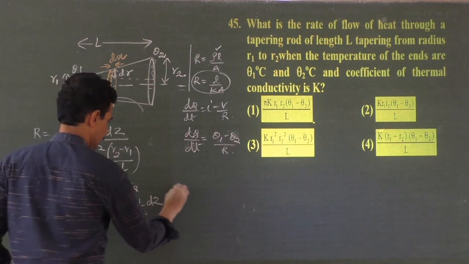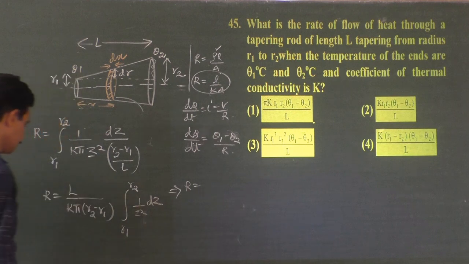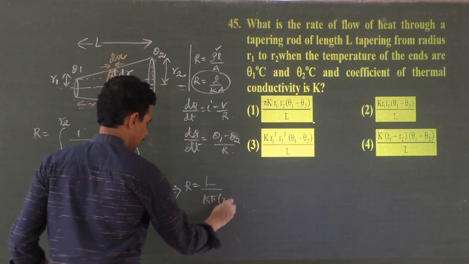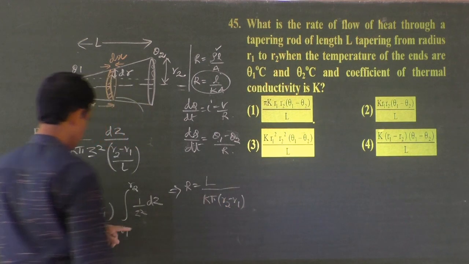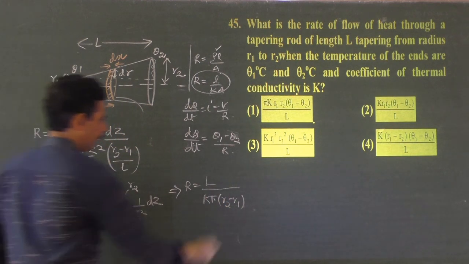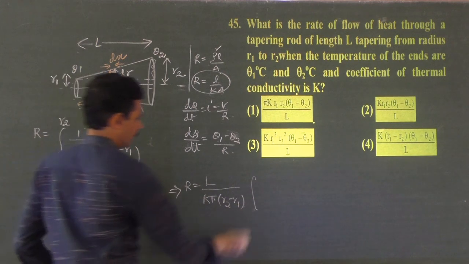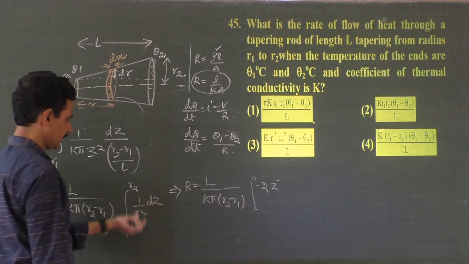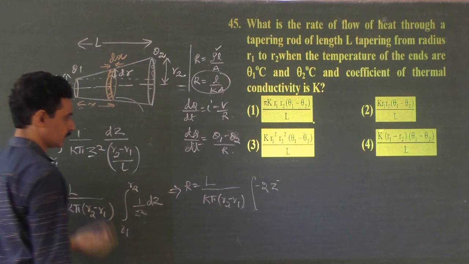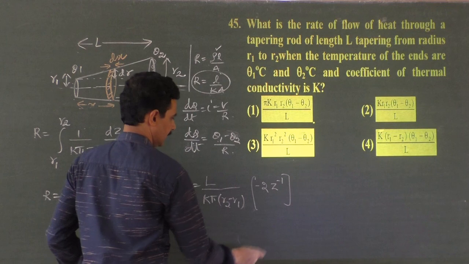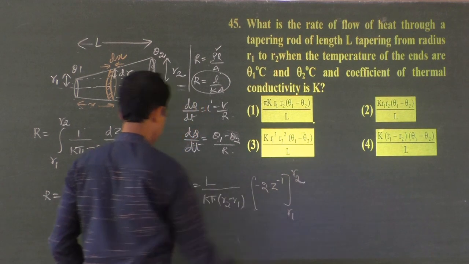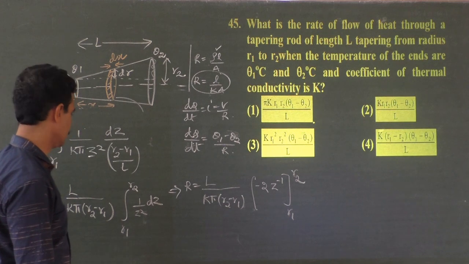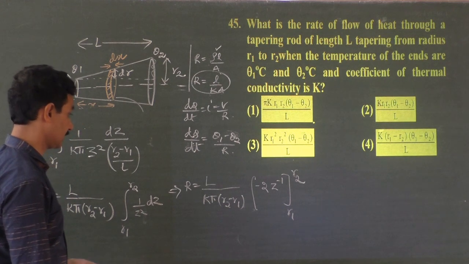So that implies thermal resistance equals L by K pi into R2 minus R1 into, so this is Z to the power minus 2.